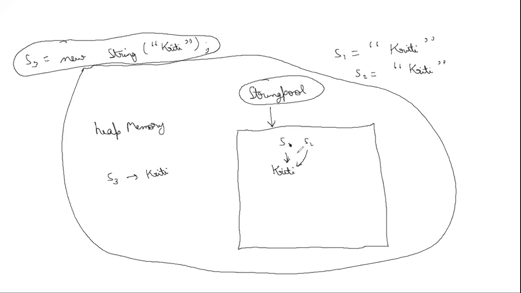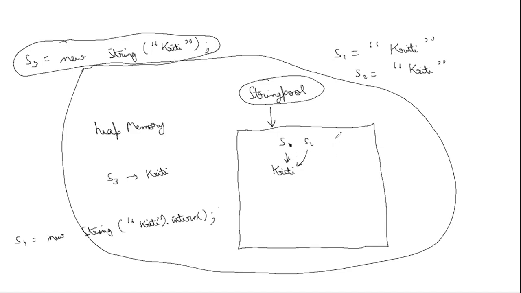But if you want to pick up from the string pool only, then what you can do is S4 is equal to new String Kriti, and here you can call the intern method. What the intern method does is check whether Kriti exists in the string pool or not.